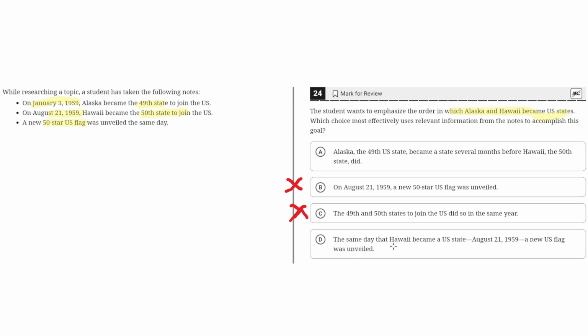D. The same day that Hawaii became a U.S. state, August 21st, 1959, a new U.S. flag was unveiled. This is incorrect because this focuses on the creation of a new flag rather than the order in which Alaska and Hawaii became U.S. states. So D can be eliminated. And with that, we're left with A as the correct answer.